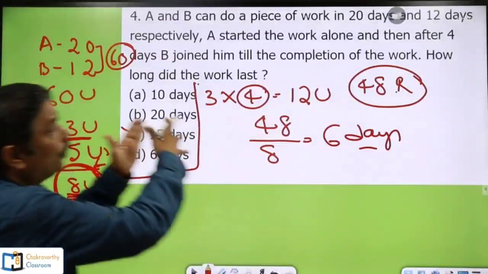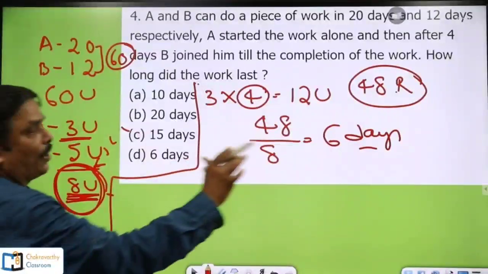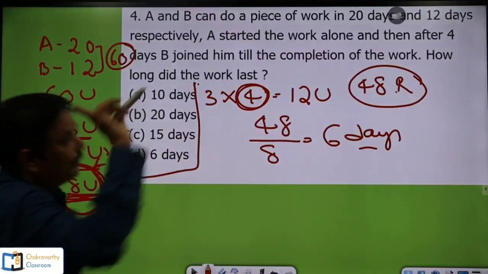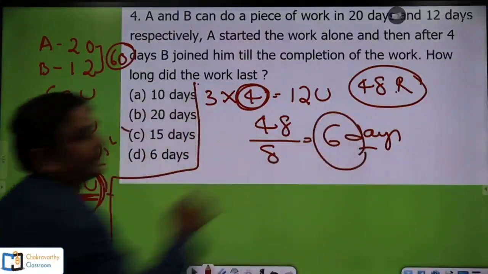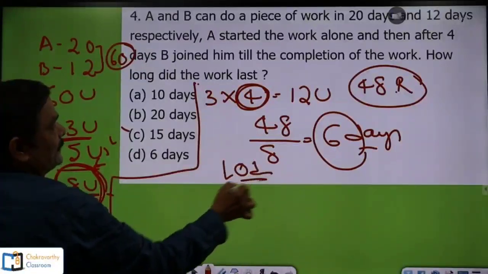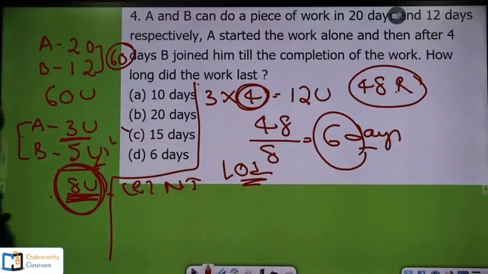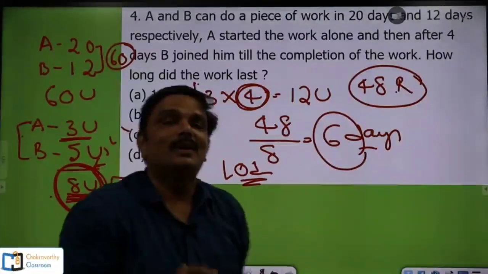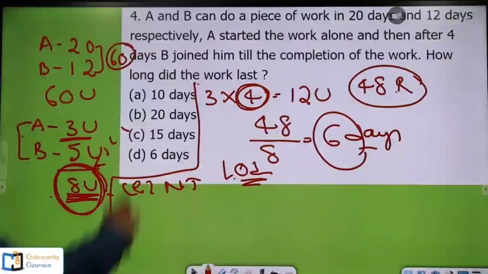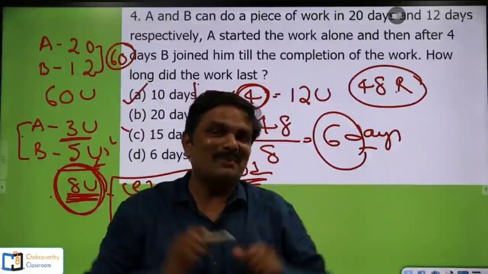Now very simply, the question is how long did the work last? The work lasts for how many days? First these 4 days by A alone plus these 6 days. So clearly my answer here is 10 days. You write down one more option, that is none of this. None of this means none of the given options is true. But here my answer is 10 days. I can find my answer here, 10 days, as option number 1. So this is my answer. Isn't it simple for you, students?